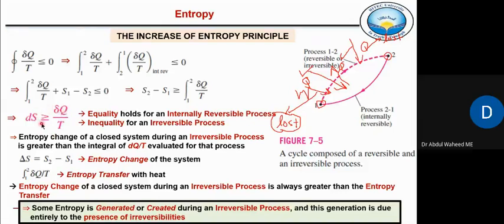And that's why the entropy of this universe, or of any process which takes place, is actually increasing. And what does the increase in entropy mean? Increase in disorder, increase in the irrecoverable form of energy, increase in the loss of energy, right?